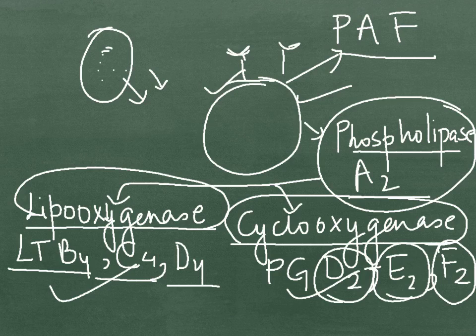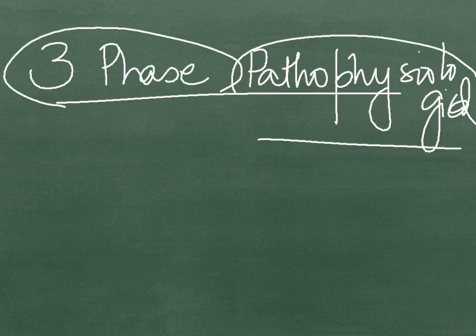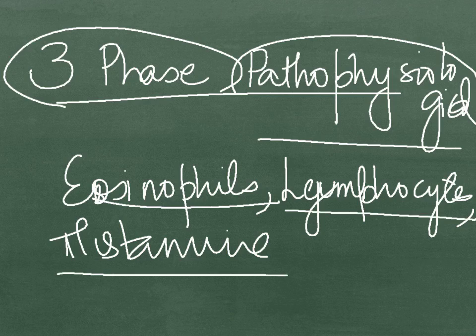Let's talk about the third phase, or the pathophysiological phase. The second phase leads to the third phase. Let us make it clear that due to the accumulation of different inflammatory cells such as eosinophils, lymphocytes, histamine, etc., the third phase takes place, that is the inflammation.